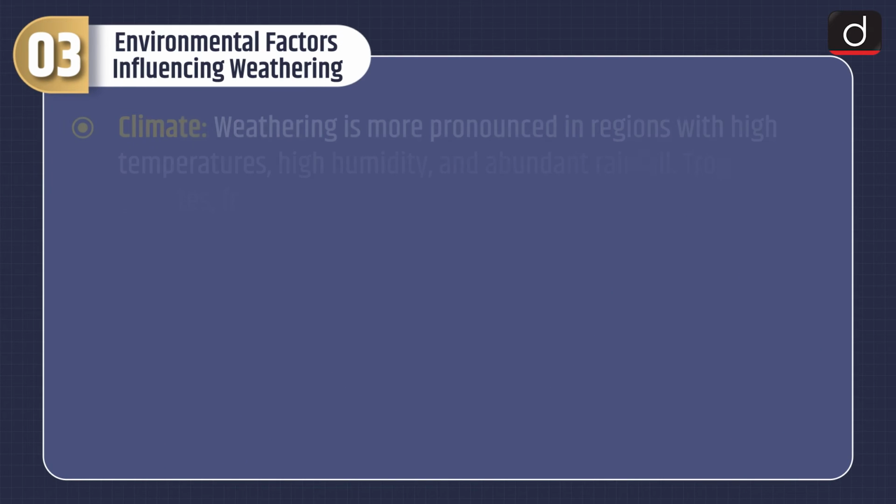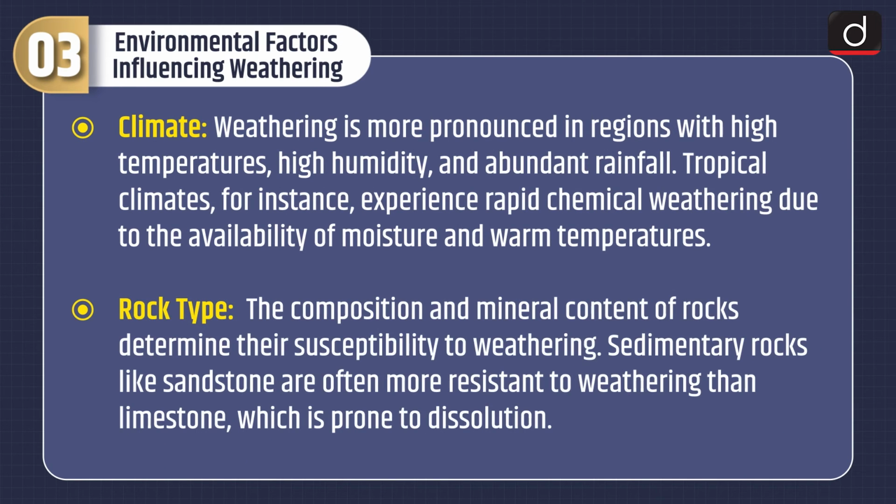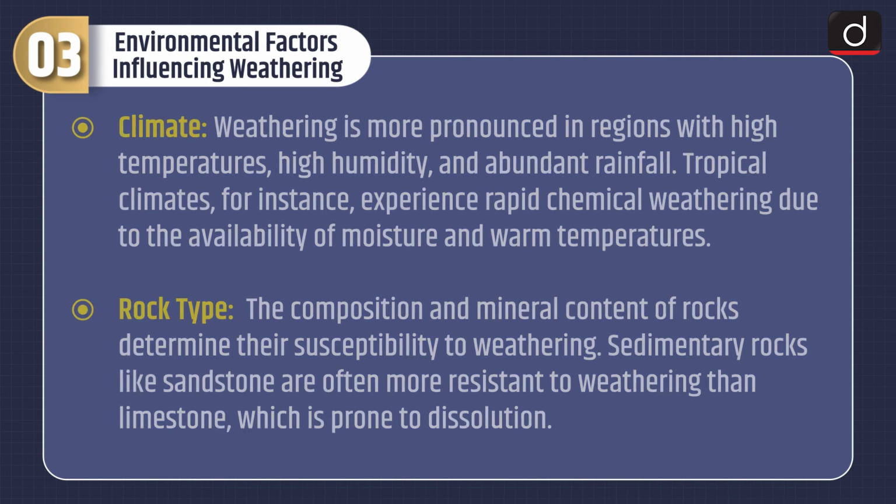Now moving on to environmental factors influencing weathering. First is climate. Weathering is more pronounced in regions with high temperatures, high humidity, and abundant rainfall. Tropical climates, for instance, experience rapid chemical weathering due to the availability of moisture and warm temperatures. Rock type. The composition and mineral content of rocks determine their susceptibility to weathering. Sedimentary rocks like sandstone are often more resistant to weathering than limestone, which is prone to dissolution.